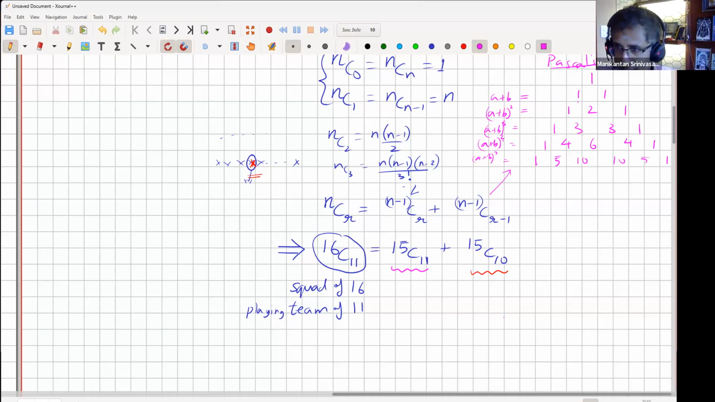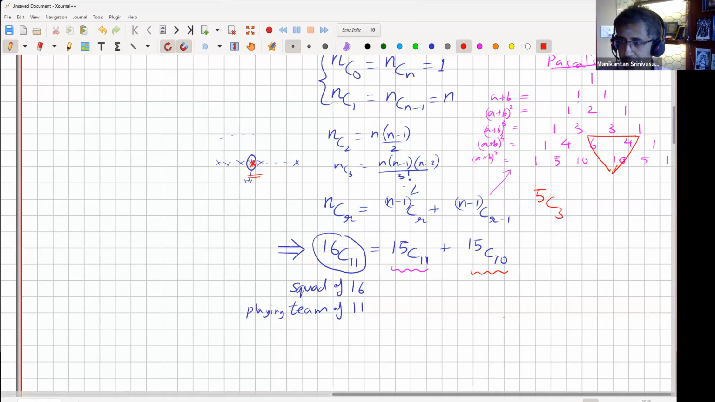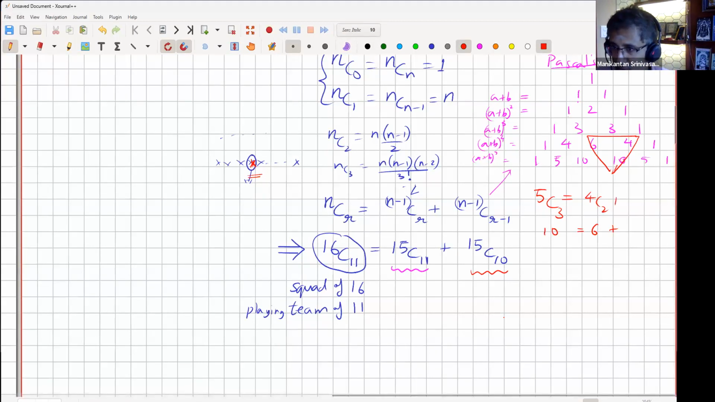Okay, now what I'm trying to illustrate is, let's pick one particular example. This particular 10. Let's look at this triangle. I'm saying the 6 plus 4 is this 10. So what is this 10? The 10 that I have here is 5 choose 3. I have to select 3. That is the same as 4 choose 2. This is my 6, and then this is 4 choose 3. So that's how the Pascal's triangle works. If I add the 6 and 4, I get the 10.